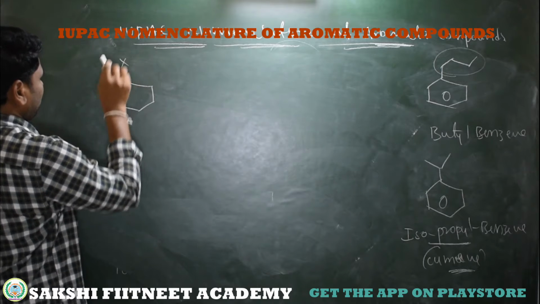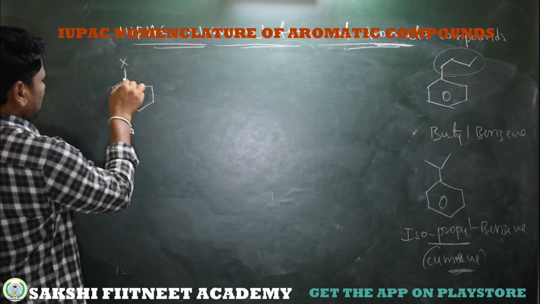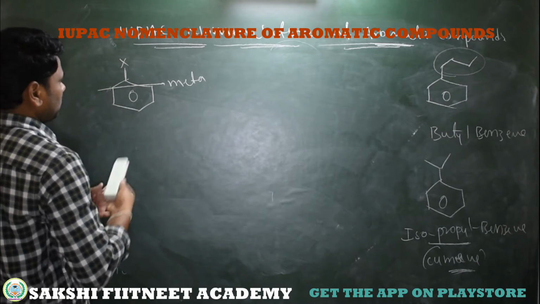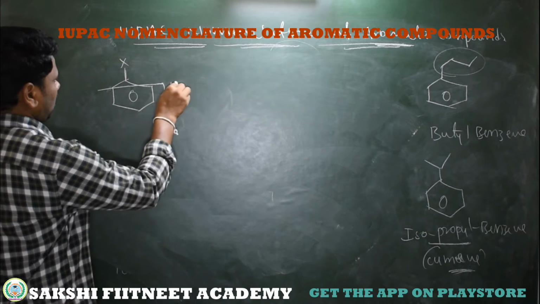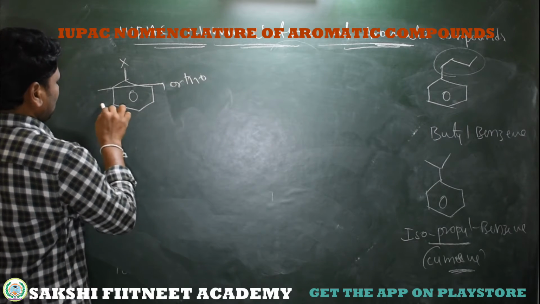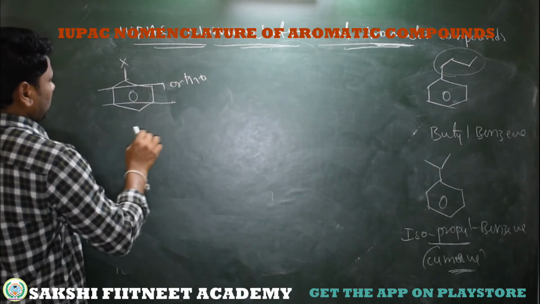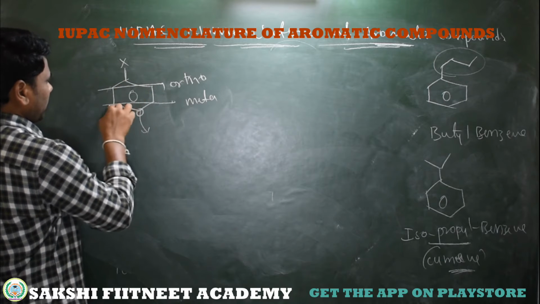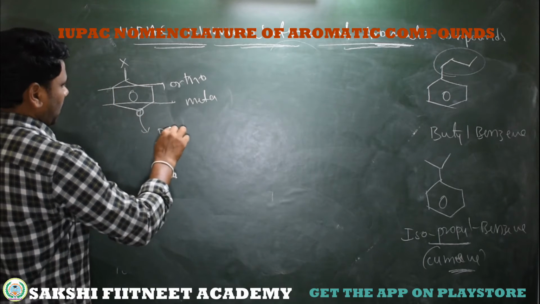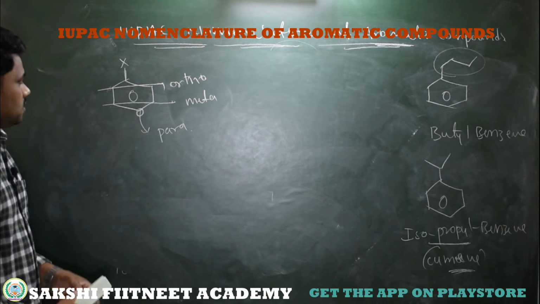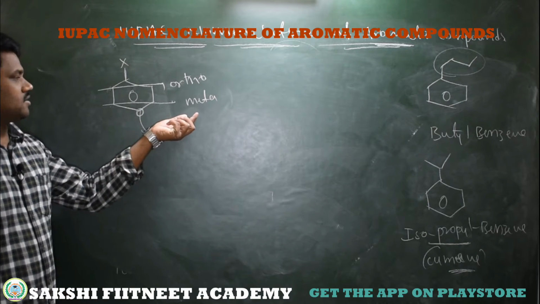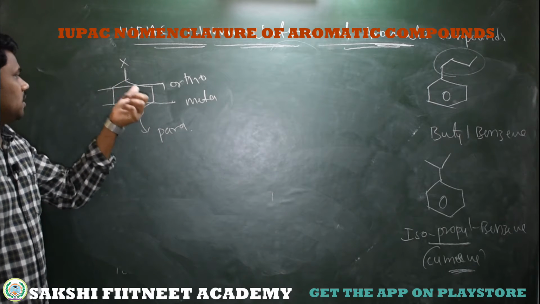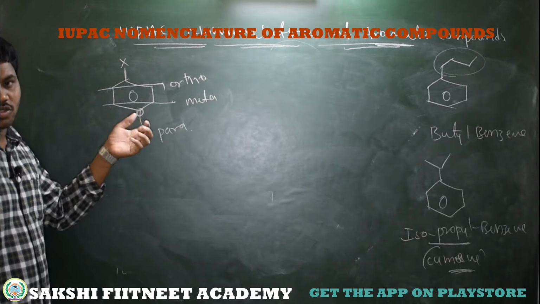So once again, here I am just differentiating positions. See, 1, 2, 1, 6. If the relation is like this, it is called ortho. This is called 1, 3 or 1, 5, called meta. 1, 4 is called para. By using these common notations we can write the name, or by using 1, 2, 1, 6, 1, 3 or 1, 5 or 1, 4 also we can use.